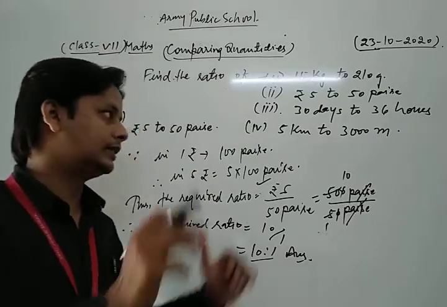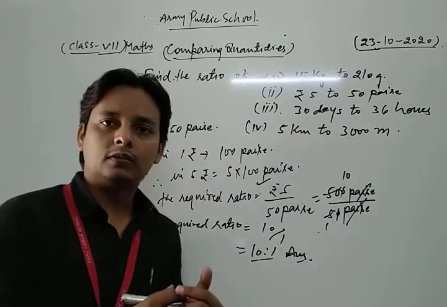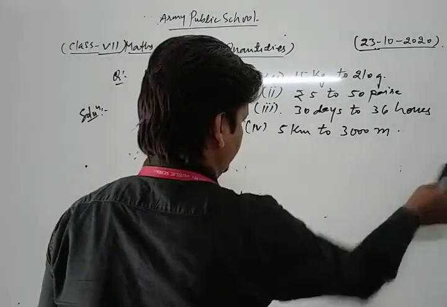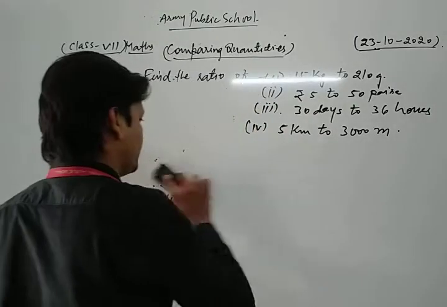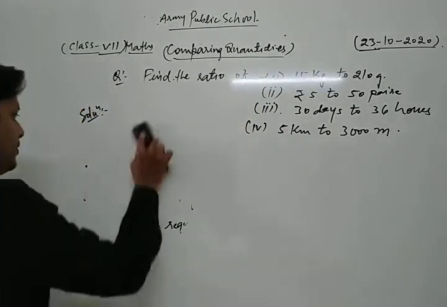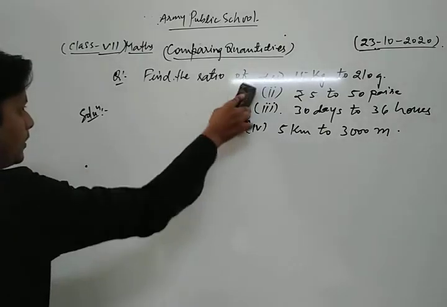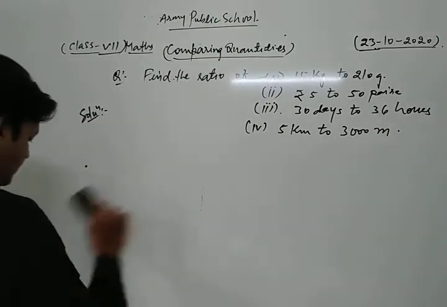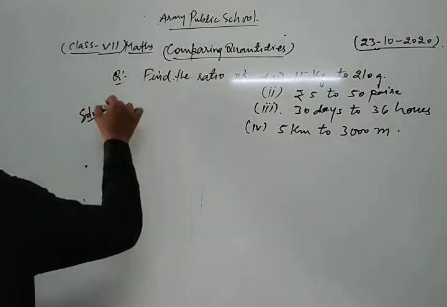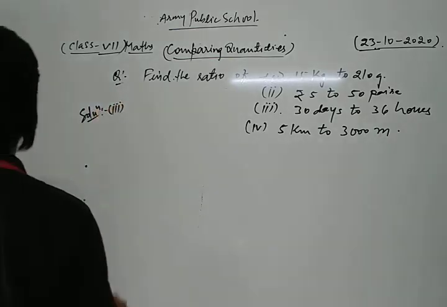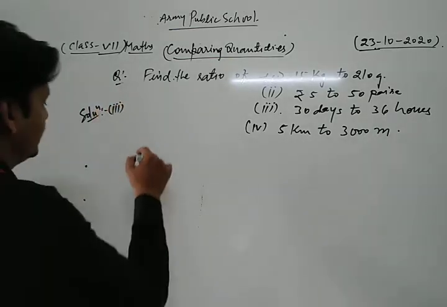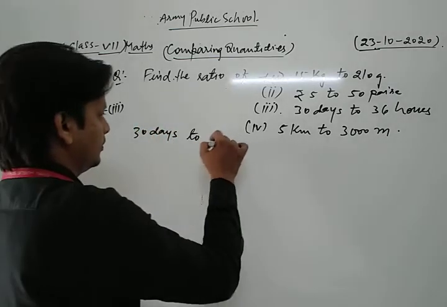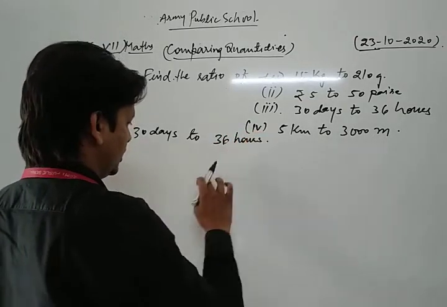Okay, now dear friends, similarly we take and solve the third part of this question, which is 30 days to 36 hours.